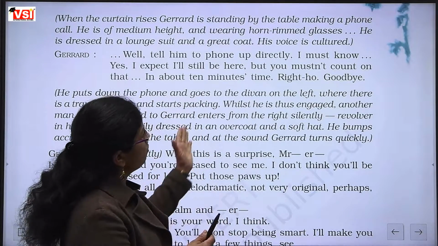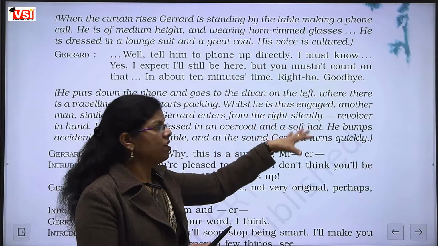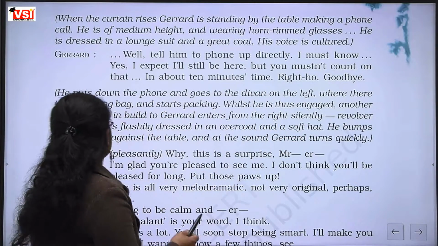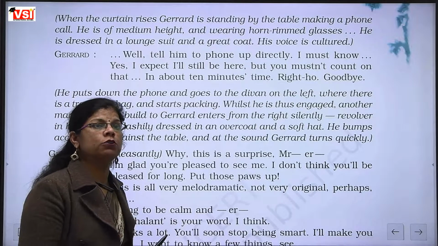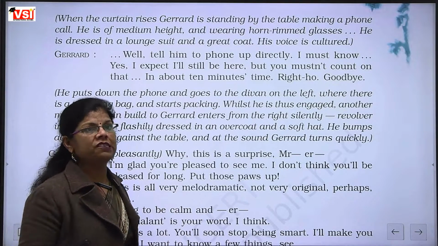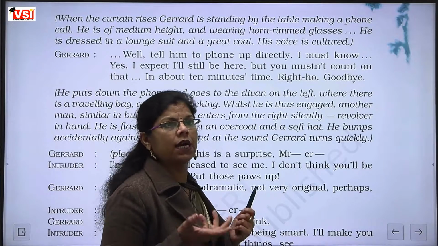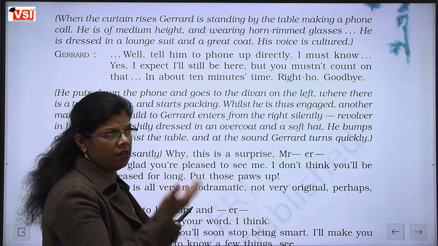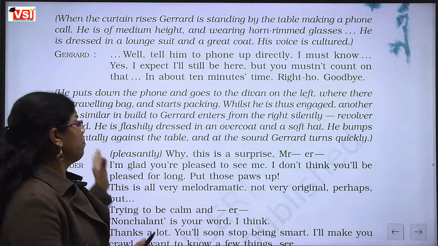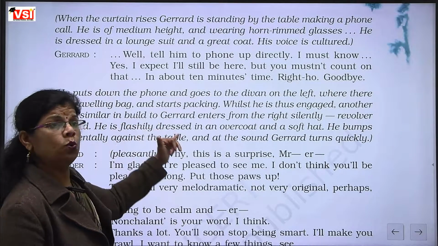So he was so much busy with his packing work that another man, similar in build to, means he was looking similar, मतलब same कद काठी का, same body, body language बोल सकते हो. Fine. That enters in the room.